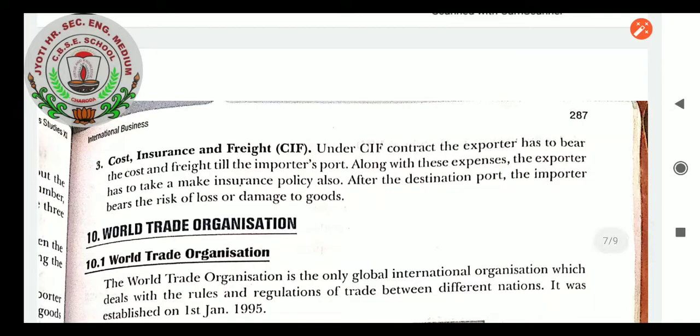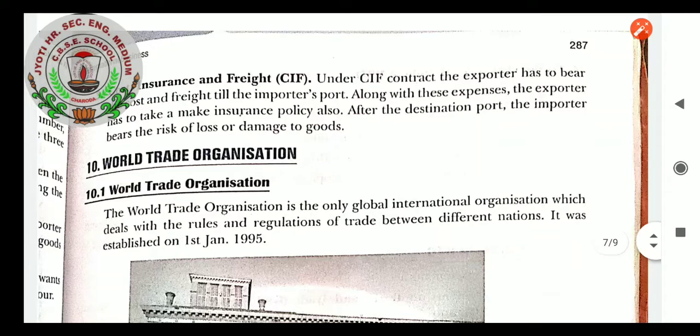Cost, insurance and freight. In the last chapter also we have learned CIF. Under the CIF contract, the exporter has to bear the cost and freight of all till the importer's port. Along with these expenses, the exporter has to take an insurance policy also. After the destination port, the importer bears the risk of loss or damage to goods. That is cost, insurance and freight. So under CIF, the exporter has to bear the cost and freight till the importer's port.